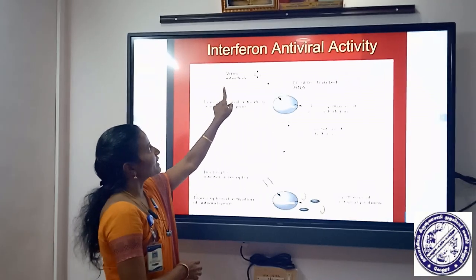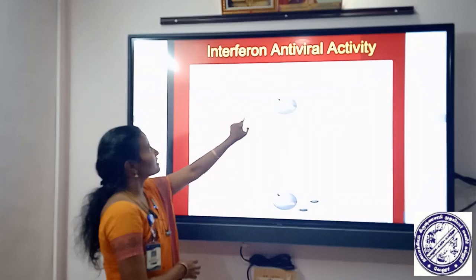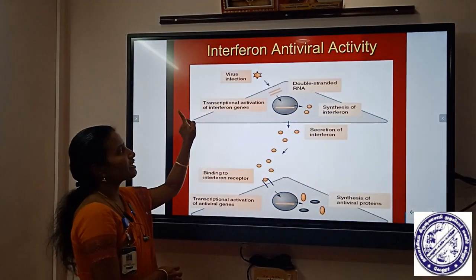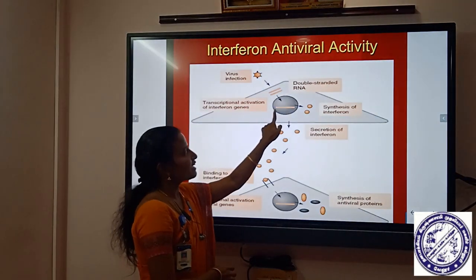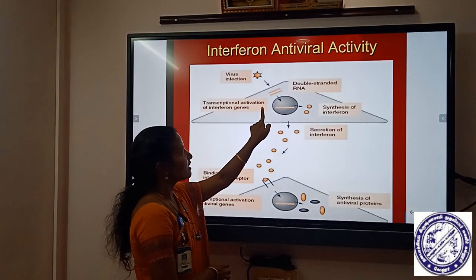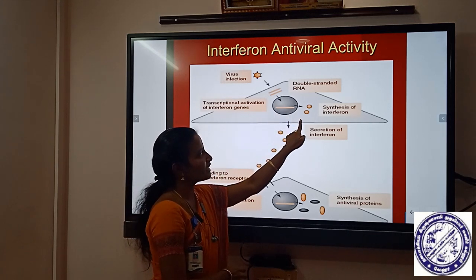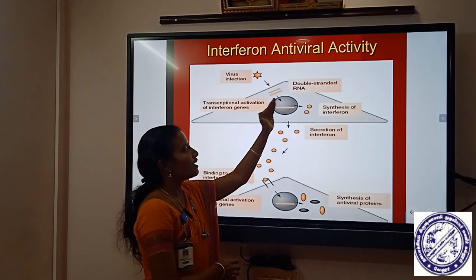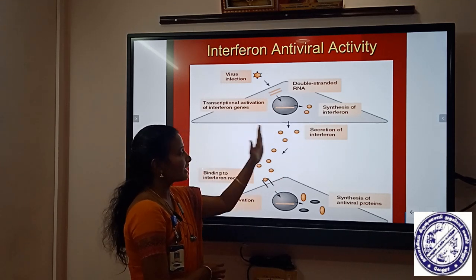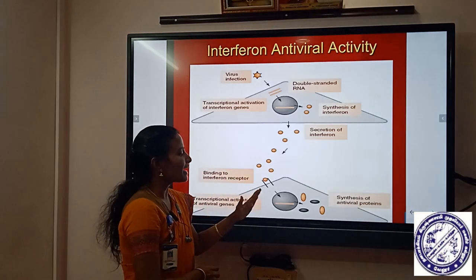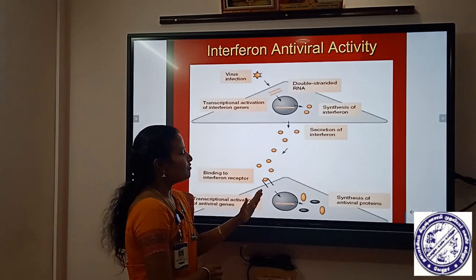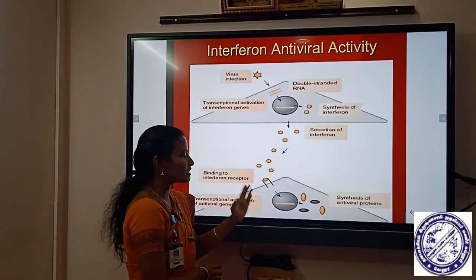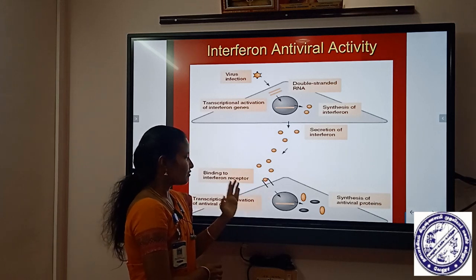If the cell is infected by a virus, it causes transcriptional activation of interferon genes. The interferon genes undergo transcription and translation, and synthesize a protein called interferon. After secretion, the secreted interferons go and bind to a nearby cell which has a receptor for them, the interferon receptor on the membrane of that cell.